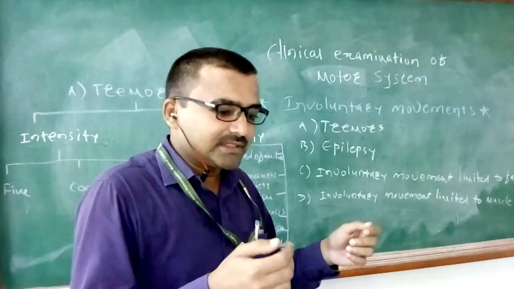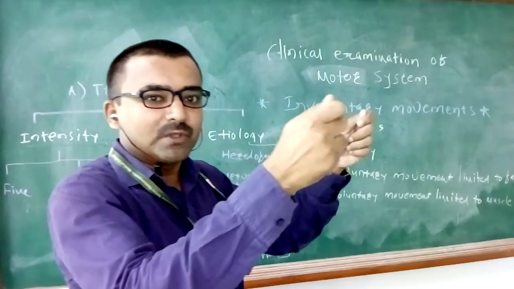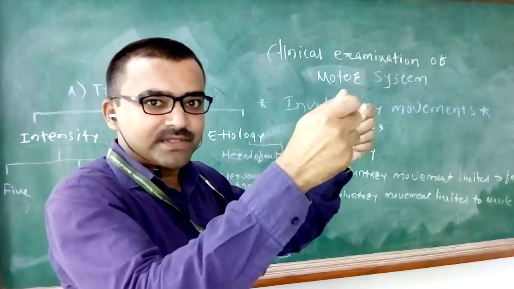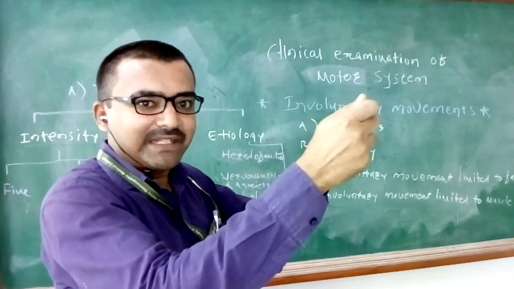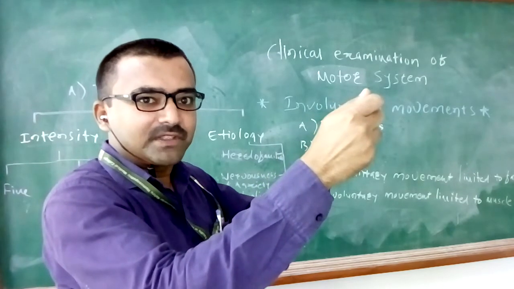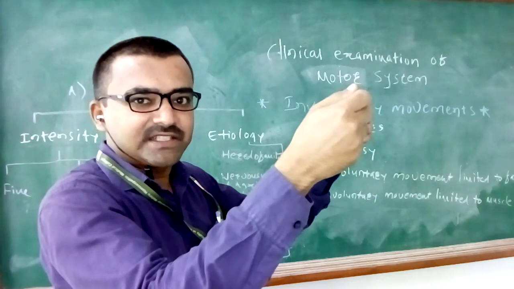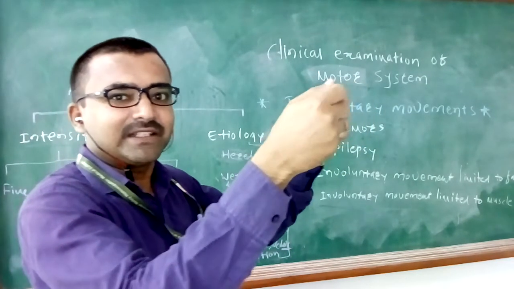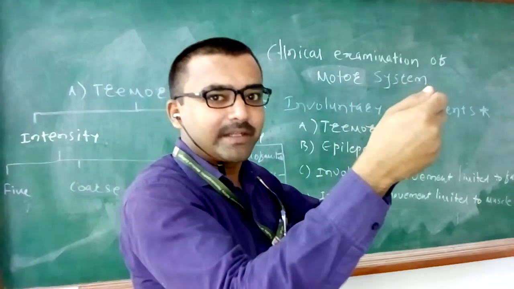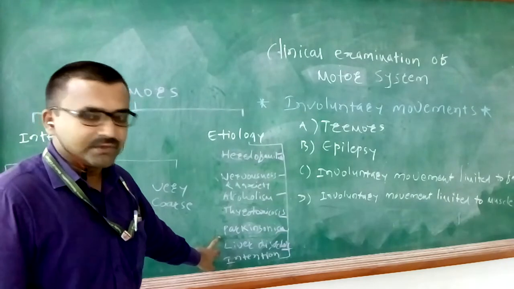Okay. So for example, if the patient is holding a paper in his hand, as soon as he holds it, the tremor stops, and when this posture is maintained for a few seconds, there will be trembling. So at the initiation the tremors will be absent. As soon as the posture becomes maintained, there will be tremors. That is typical of tremors of Parkinsonism.